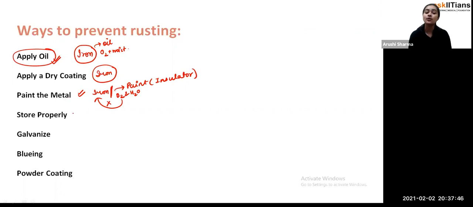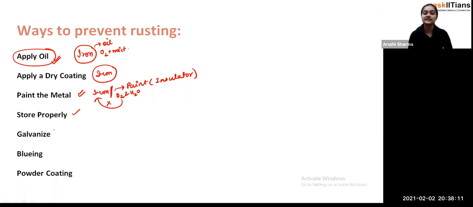Okay. Store properly. How do you store properly? If your bicycle is standing somewhere in the outside area, you can make a place inside your house so that you can take your bicycle inside, so that there will be no rusting. Exactly, you have to protect your iron substances so that they do not come in contact with the oxygen or the moisture. So that's another thing which you can do.